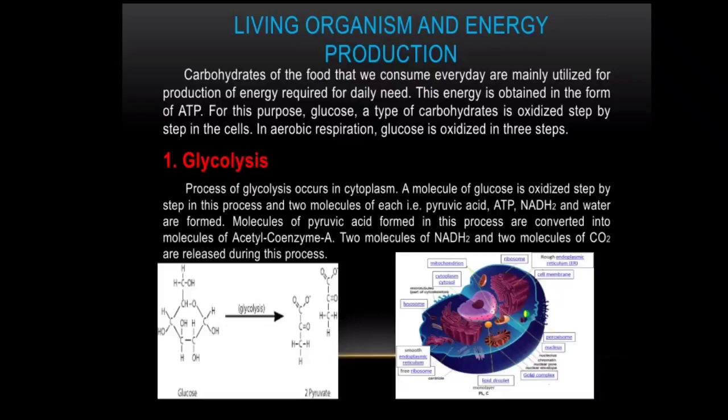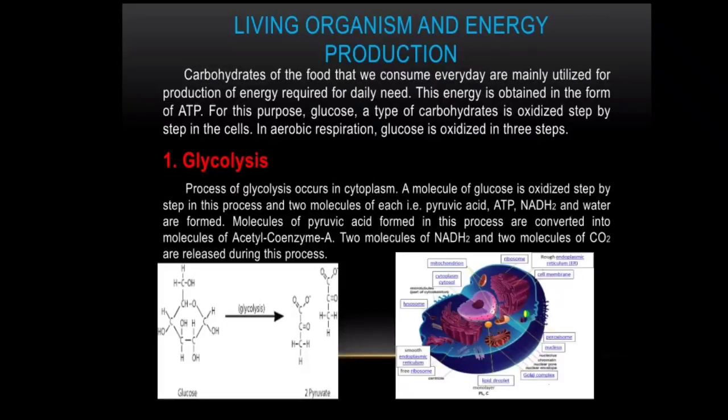For this purpose, glucose, a type of carbohydrate, is oxidized step by step in the cells. In aerobic respiration, glucose is oxidized in 3 steps: glycolysis, tricarboxylic acid cycle, and electron transfer chain reaction.